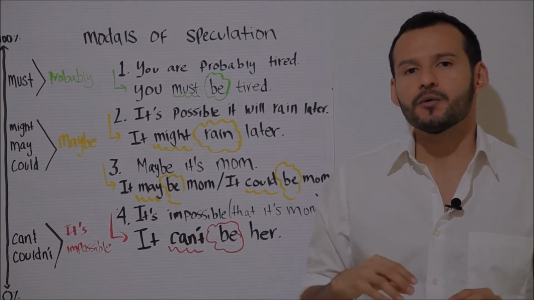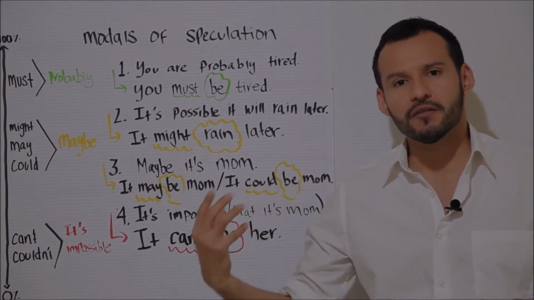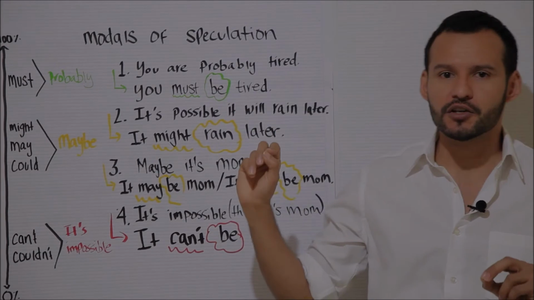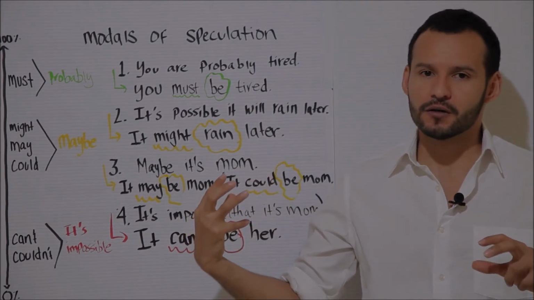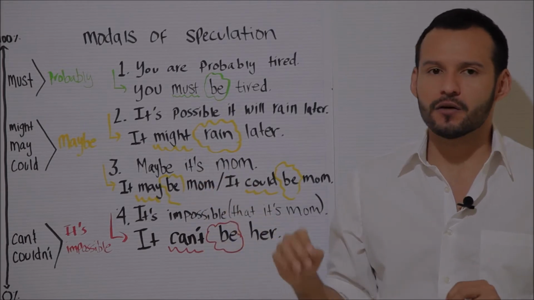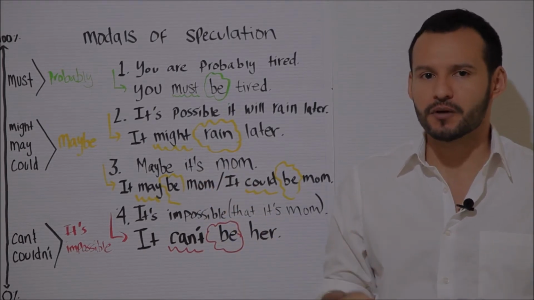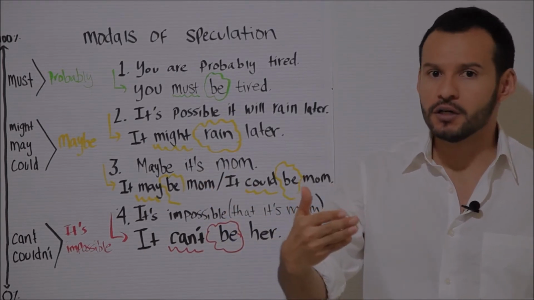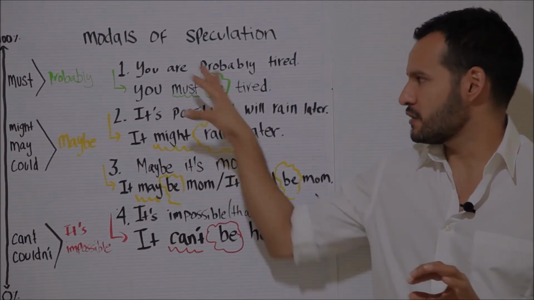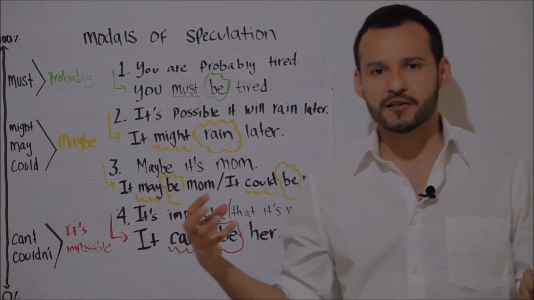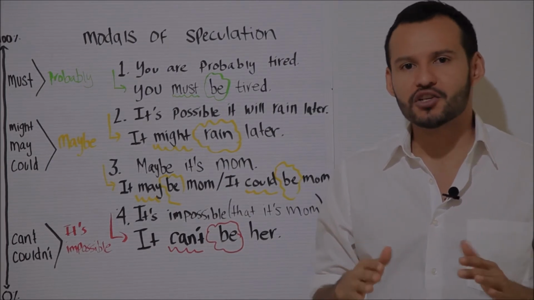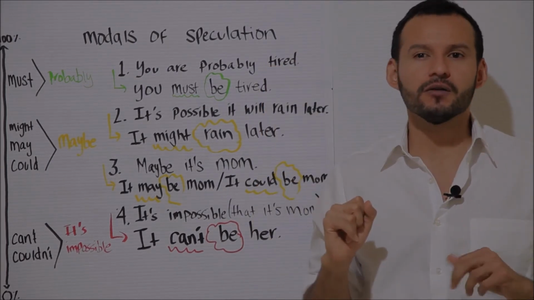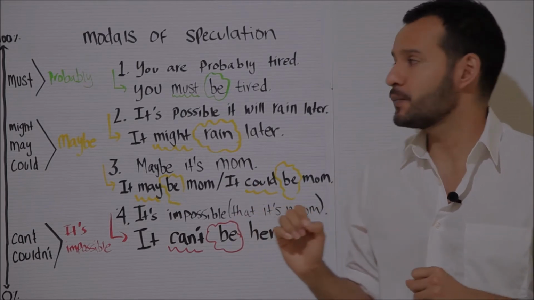And then after you watch this video, I do have another video where I talk about modals of speculation, but how to use them in the past. So it is a little bit different, and in today's video I'm only going to be focusing on the present and the future. So all of these situations are in the present and in the future. If you want to know how to use them in the past, check out the link at the top of the video or towards the end of the video.